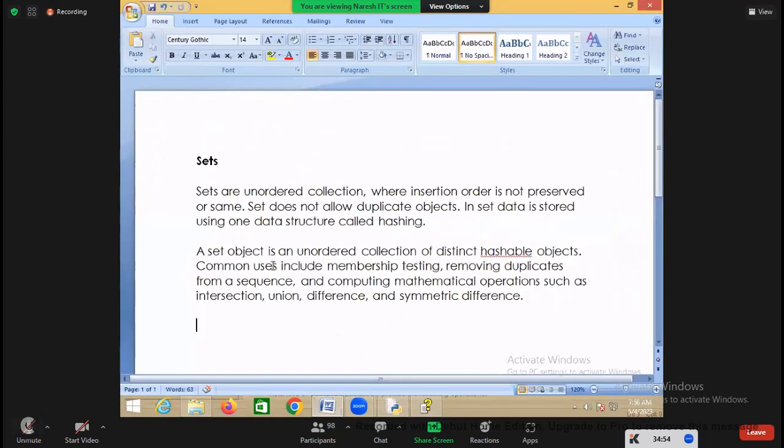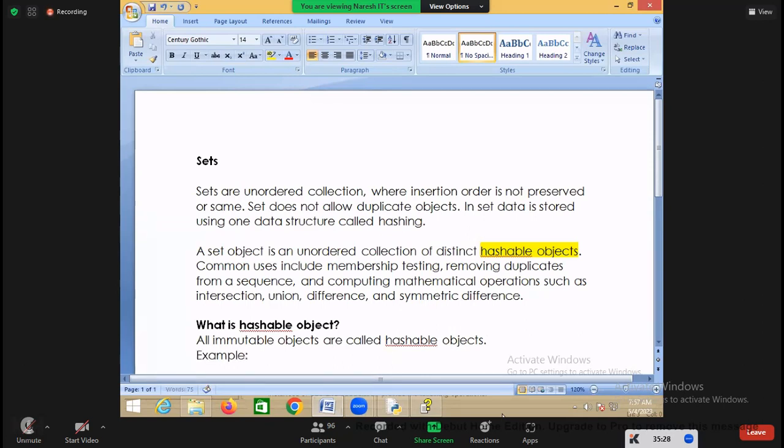But within the set, which objects can you store? Hashable objects. So what is a hashable object? All immutable objects are called hashable objects.